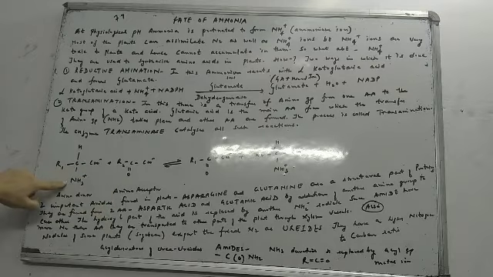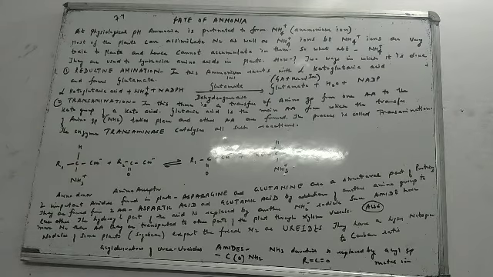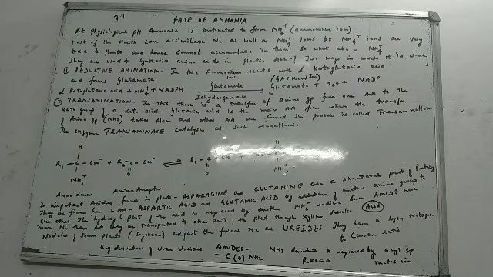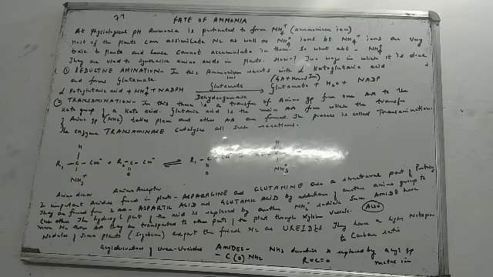So the amino group is being transferred from this amino acid to the keto acid. On the right side very clearly, NH3 was on the left hand side attached to the amino acid, and on the right side it is attached to the keto acid. The first one, the amino acid, is the amino donor. Why is it the amino donor? Because it has given the amino group. On the right hand side, it is very clear who has taken the amino group: the keto group has taken it. So this is known as the amino acceptor. The keto acid is the amino acceptor and the amino acid is the amino donor. This is going to donate.